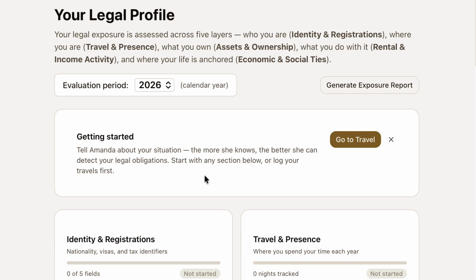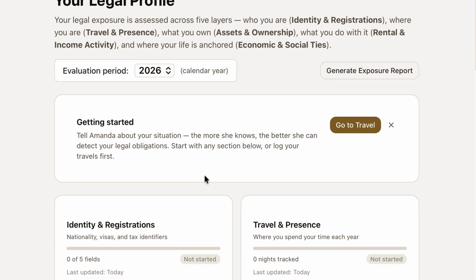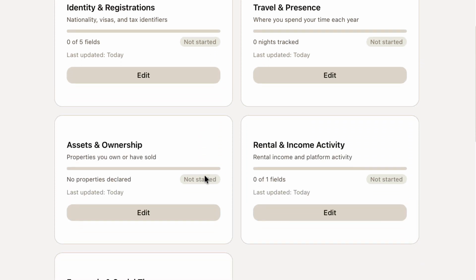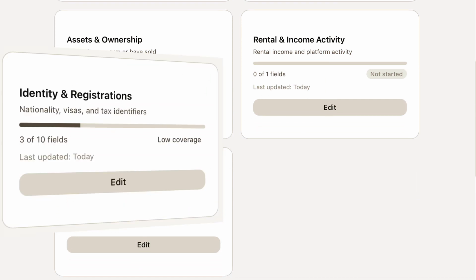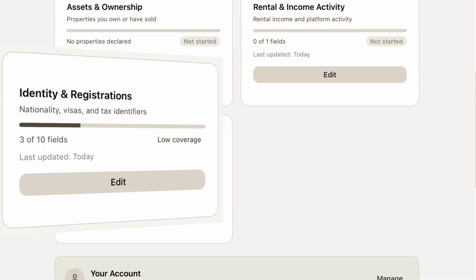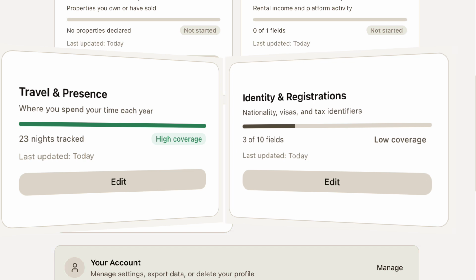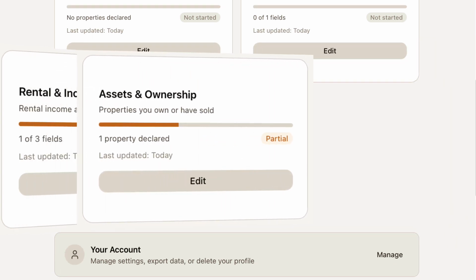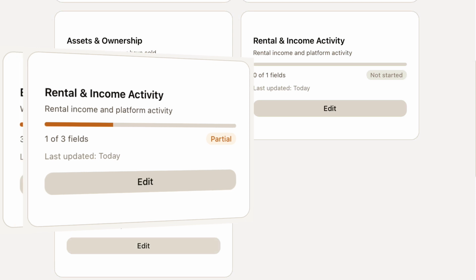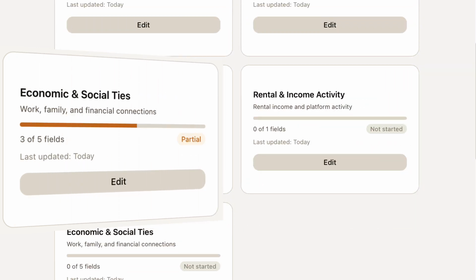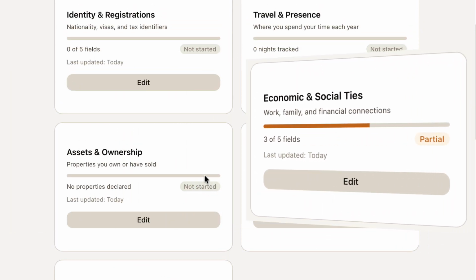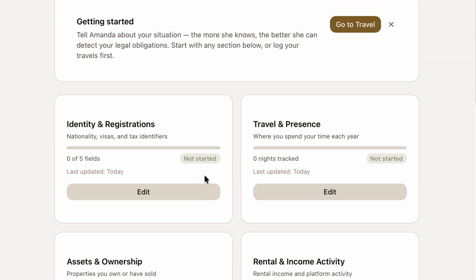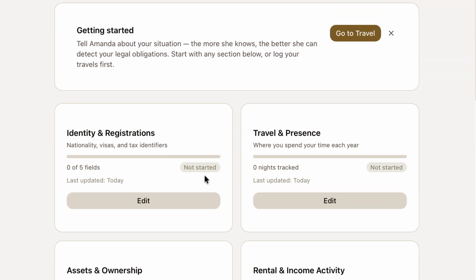From there, Amanda builds Mark's legal profile progressively. You can see his data coverage evolving across 5 key categories: identity and registrations, travel and physical presence, assets and ownership, rental and income activity, economic and social ties. Each category reflects a dimension that authorities may use to assess residency, tax exposure, or reporting obligations.